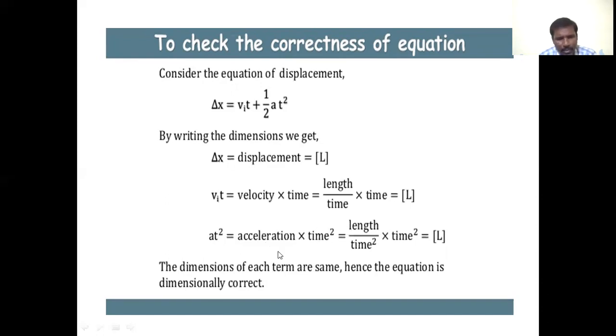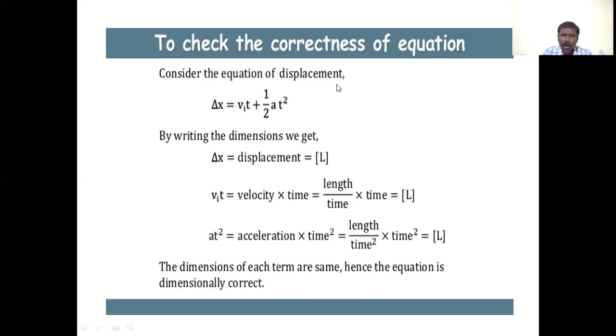As well as a t squared, which is acceleration times time squared. The formula for acceleration is length by time squared, times time squared. Then the time squared cancels and the remaining term is L. So the dimensions of displacement, the left side, is L; the dimensions of v_i t is L; and the dimensions of a t squared is L. The dimensions of each term are the same, hence the equation is dimensionally correct.